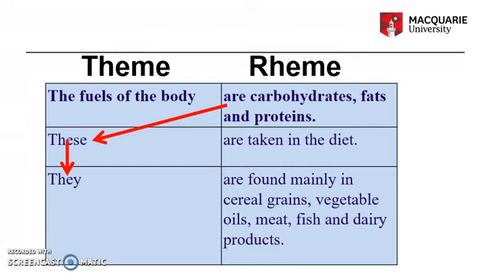So here's a very simple example from the Fuels of the Body text. The theme of the first sentence is taken from the title of the text itself, which is the Fuels of the Body. And then the theme of the second sentence is taken from the rhyme of the first sentence. So you can see a flow here from rhyme to new theme. And then in the third sentence, it's basically the same theme as the second sentence with a pronominal reference between the two.